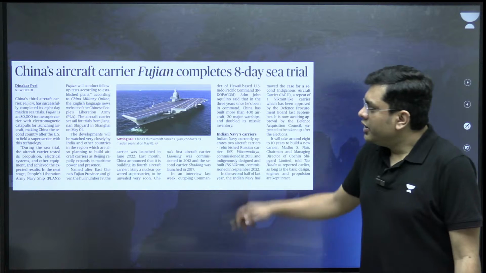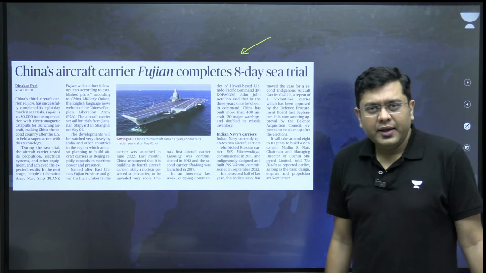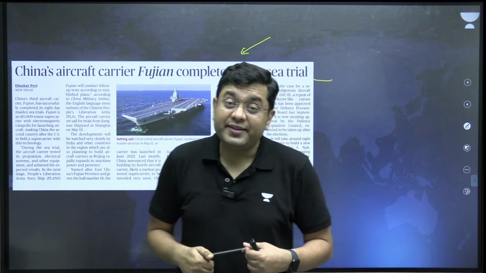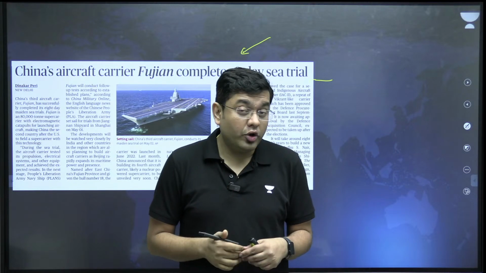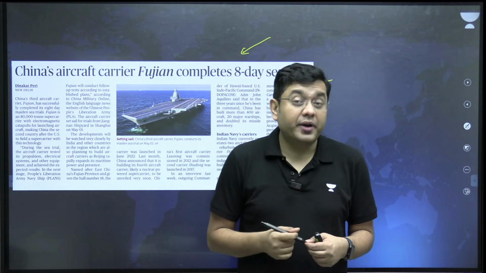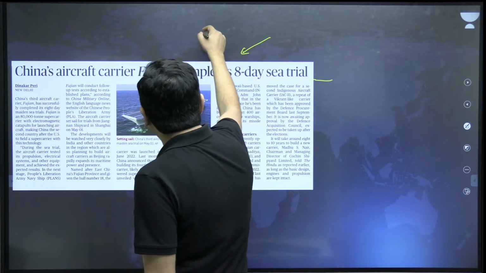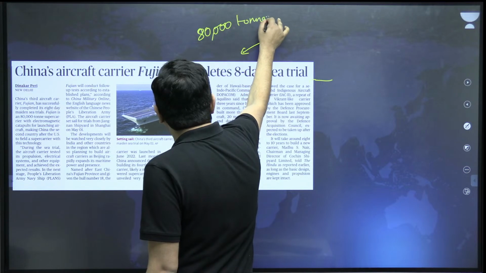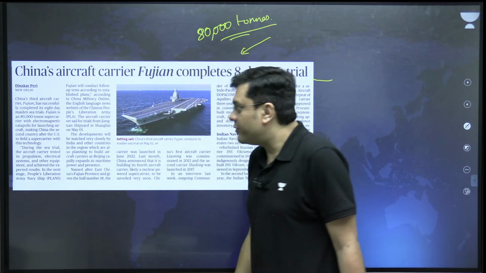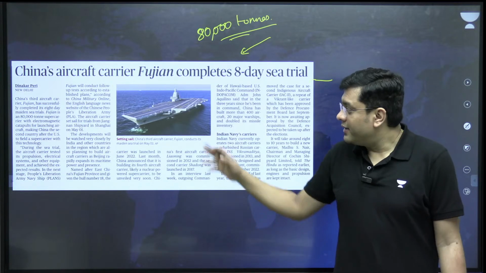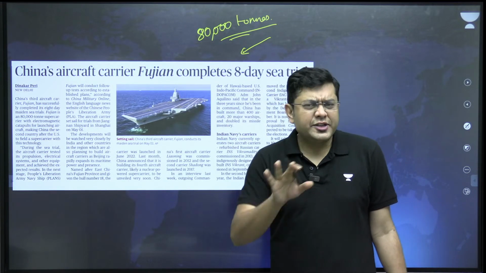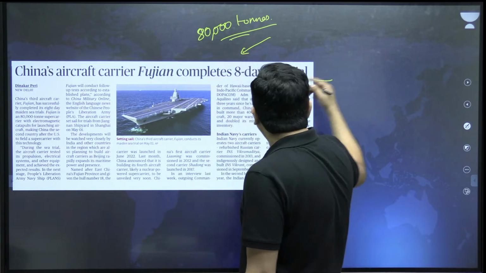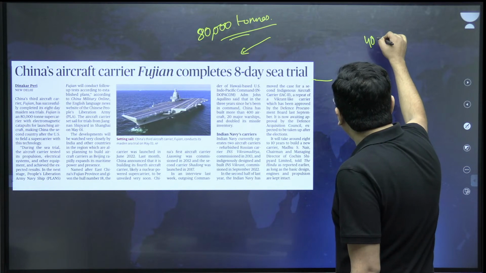Now, China's aircraft carrier Fujian completes 8-day sea trial. Now, this is the third aircraft carrier that China has launched. And this is a super carrier. That is, it has got a displacement of 80,000 tons. That is the displacement. Right? It means very large. Just to put it in context, the aircraft carriers that we have, they have a displacement of 40 to 44,000.